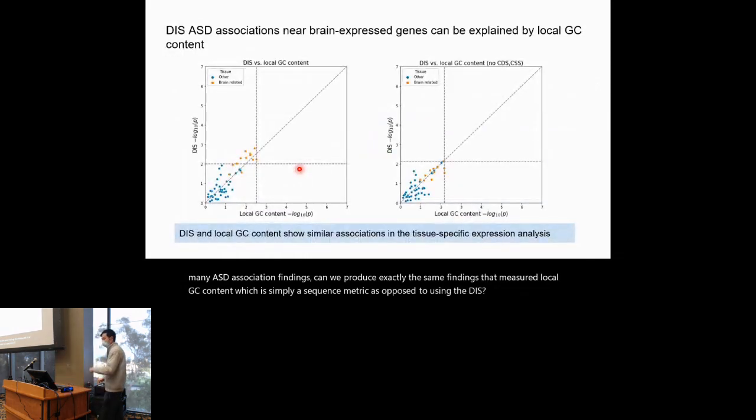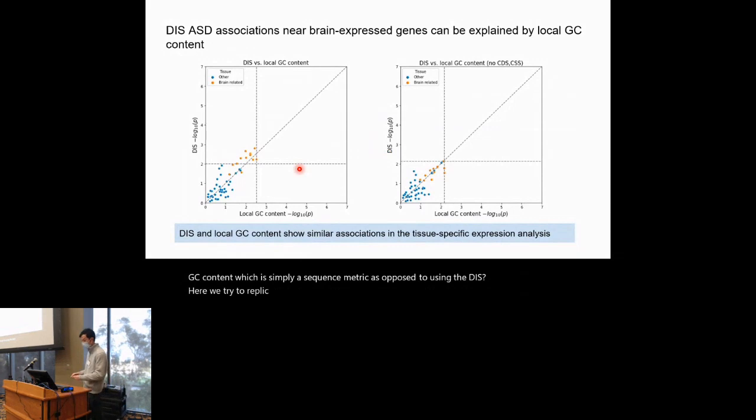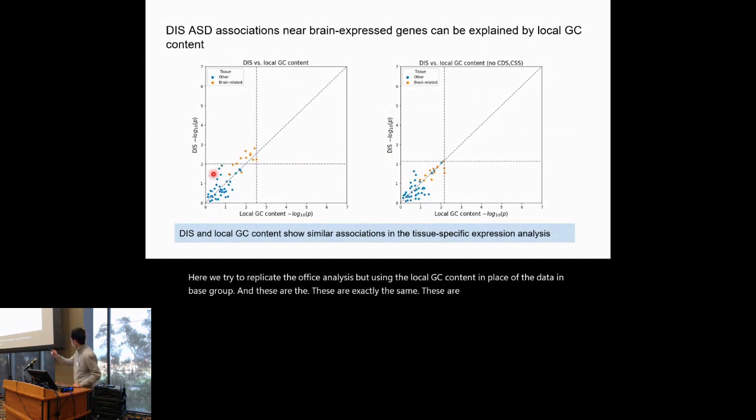Here, we try to replicate the authors' analysis, but using the local GC content in place of the deep learning-based score. These are exactly the same points as shown in the previous GTEx tissue-based graph. Each of these points is a GTEx tissue, and the x and y axes represent the proband versus sibling differences in local GC content and DIS score respectively. You can see that using the local GC content alone, you can already capture a very similar signal compared to using the deep learning-based score.